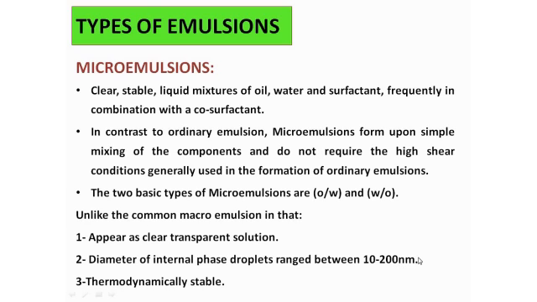It is very small. And the most important thing is that microemulsions are thermodynamically stable, whereas the emulsion system is thermodynamically unstable, but the microemulsion is a thermodynamically stable system.